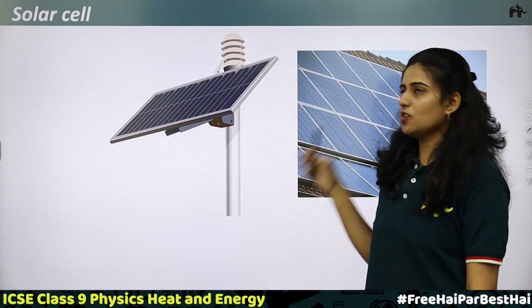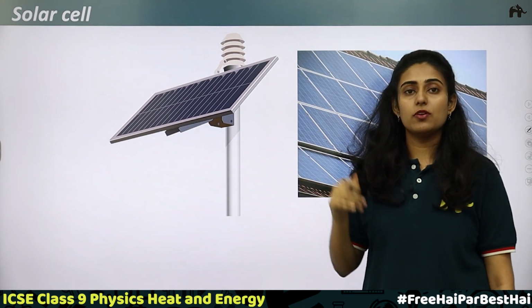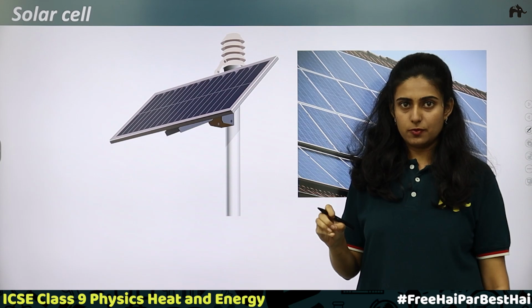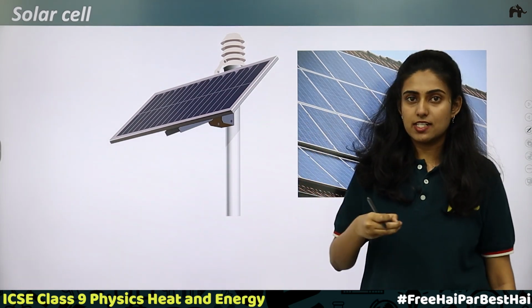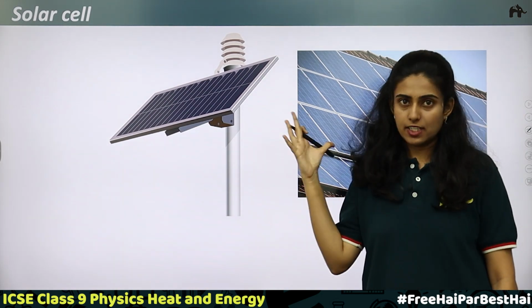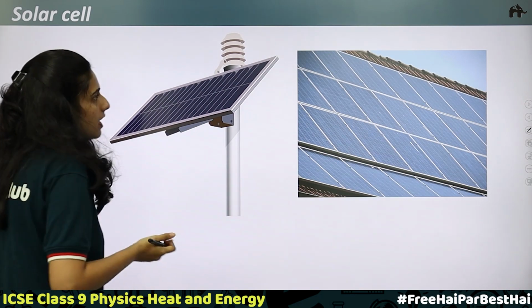First, we'll discuss about solar cell. When sunlight is incident on selenium, electric current is produced. Okay, so what is a solar cell? Solar cell is, in simple words, a device which converts solar energy into electrical energy. To make a solar cell, usually semiconductors are used. What are semiconductors?